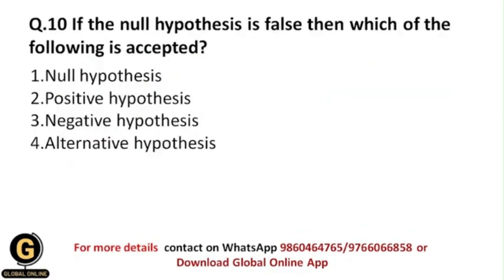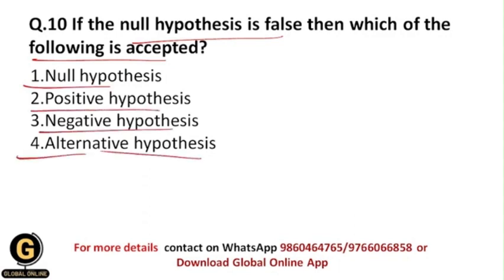Next is: if the null hypothesis is false, then which of the following is accepted? This is the easiest question, students. Whenever we reject the null hypothesis because it is false, then what type of hypothesis are we going to accept? Whether it is null hypothesis, positive hypothesis, negative hypothesis, or alternative hypothesis.